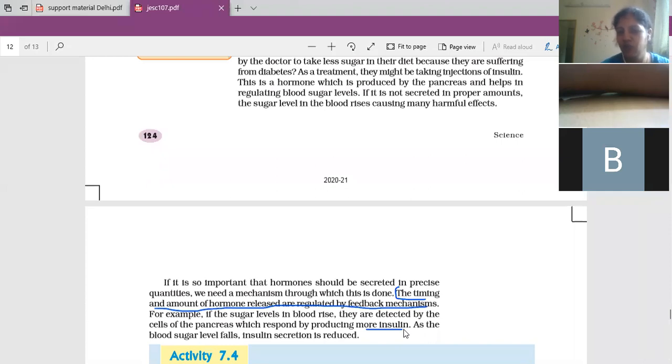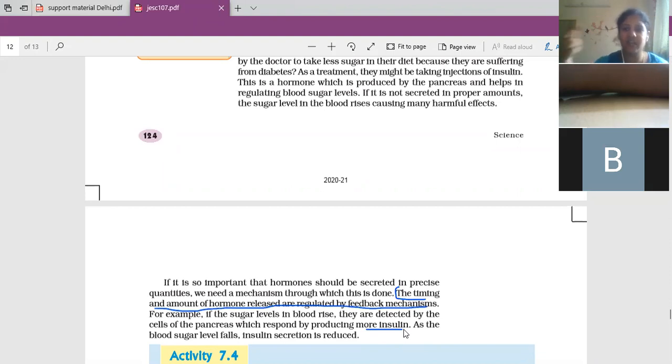If the amount of glucose in the blood increases, at that time only the insulin will come into action. The pancreas will secrete insulin, and what will insulin do? Two things it will do.